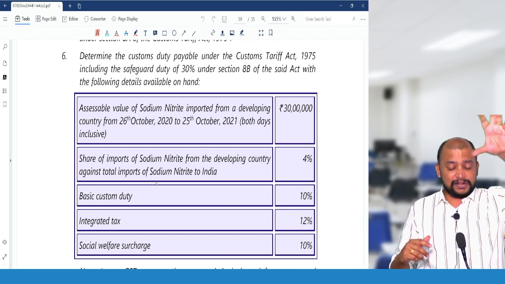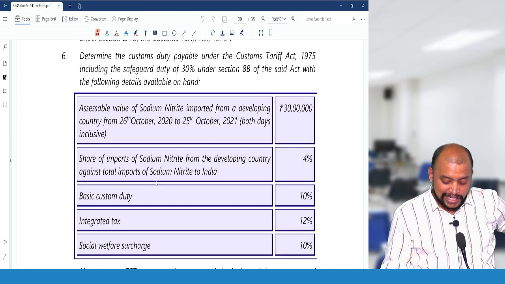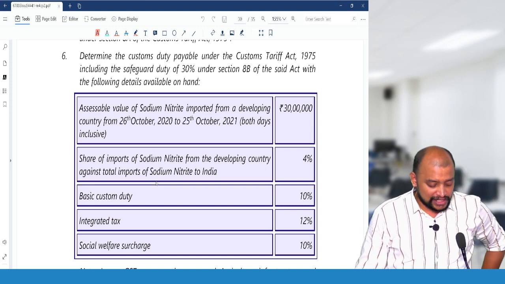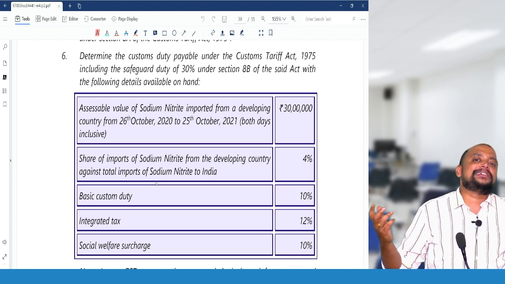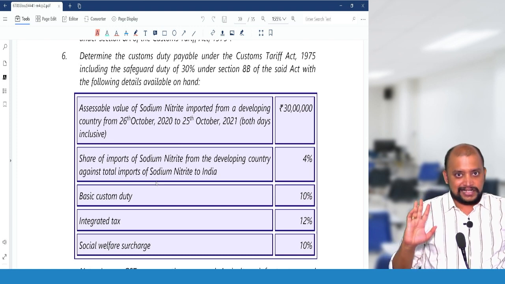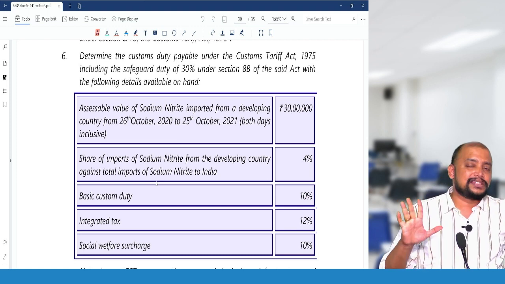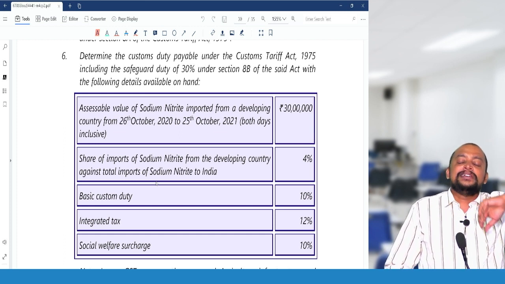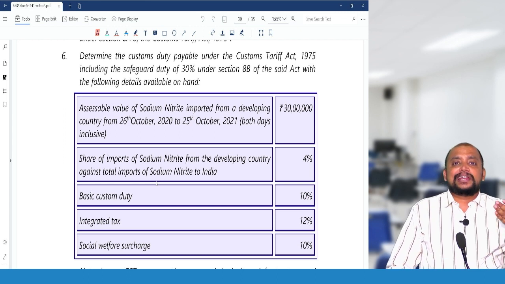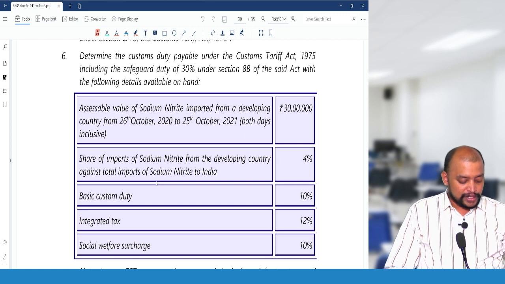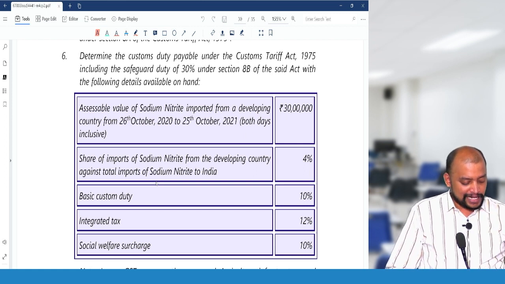So first, assessable value 30 lakhs. Basic customs duty 10%, so 30 lakhs into 10% is 3 lakhs. And social welfare surcharge 30,000, so 3 lakh 30,000. Now we need to do the safeguard duty, that is 9 lakhs. 9 lakhs will be safeguard duty, computed on assessable value. Then while computing IGST, 3 lakh 30,000 plus 9 lakhs, that is 12 lakh 30,000, plus assessable value 30 lakhs. So on that we will compute: 30 lakhs plus 3 lakh 30,000 plus 9 lakhs.